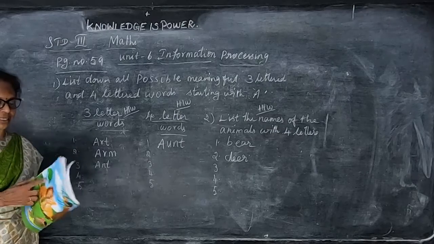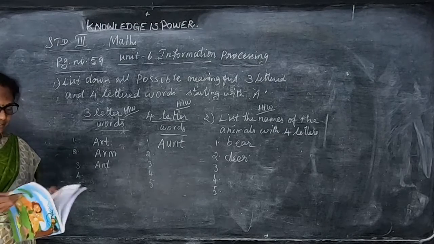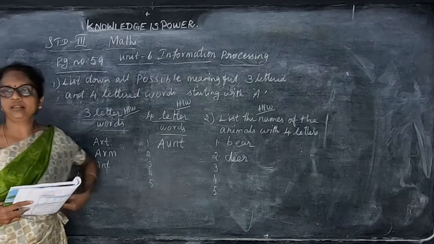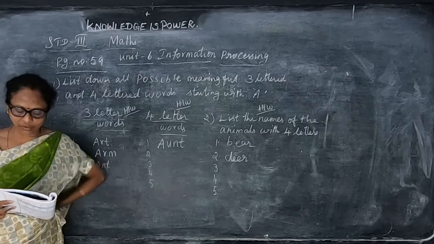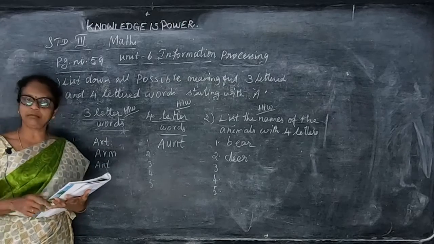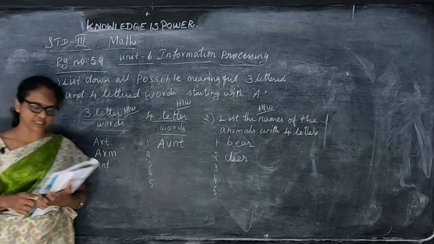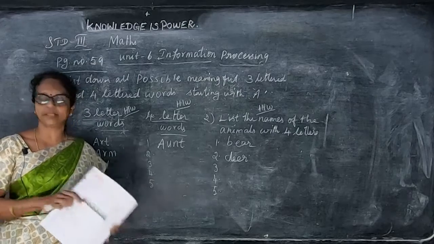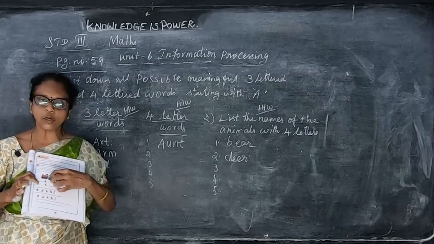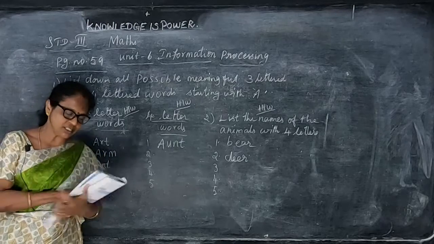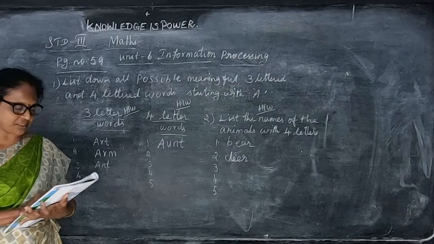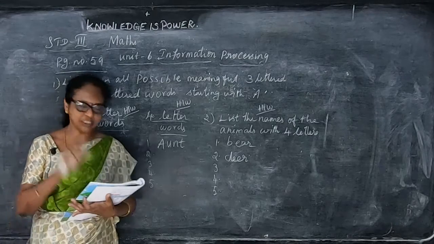Then next one is collection and representation of data. The collection and representation of data is given in pictorial representation. Pictorial means pictures representation. In this, symbols and pictures can be used to represent the data. The data is known as the pictorial representation. This is the picture they have given. You have to answer how many trains are there, how many people are there, how many children are sitting there, how many boys are there, like that they will ask you the question. This is called the data, pictorial representation.